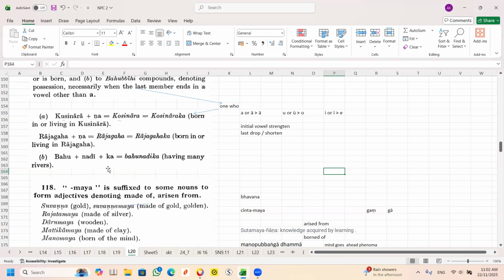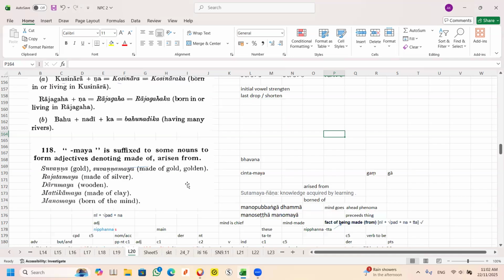This one is not. This one is many rivers. This is river. Nadi is a feminine noun. Nadika. You see that Nadika. So Ika is added. This is shortened. Nadika, the Bahu, that means a place having a lot of rivers. Bangladesh. Bangla has a lot of rivers. Okay, never mind. This part is done.